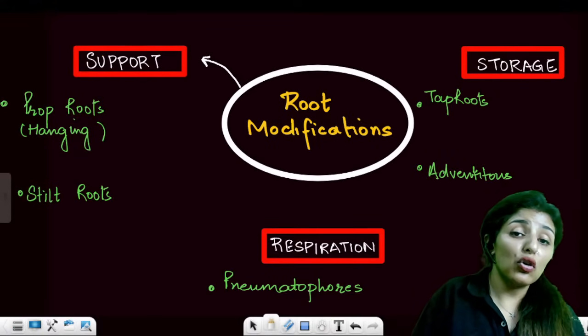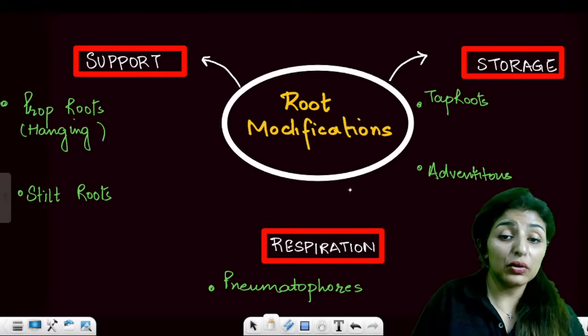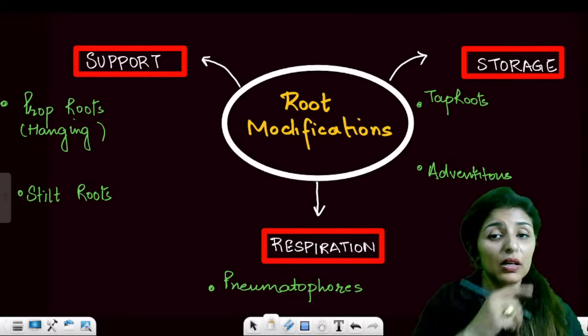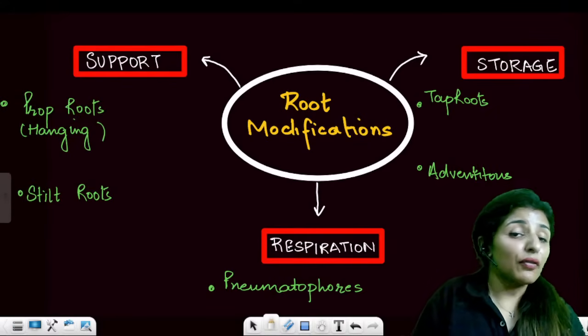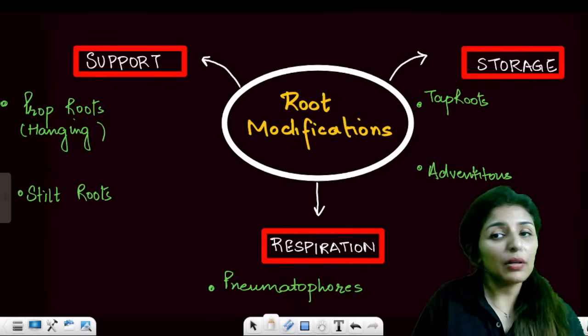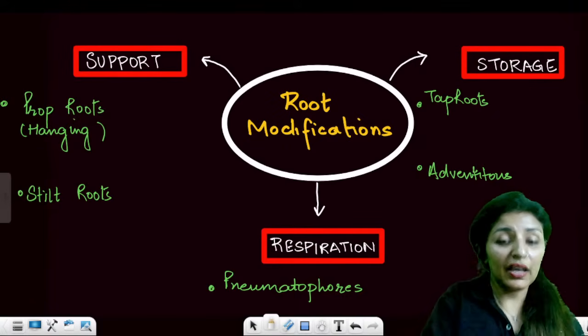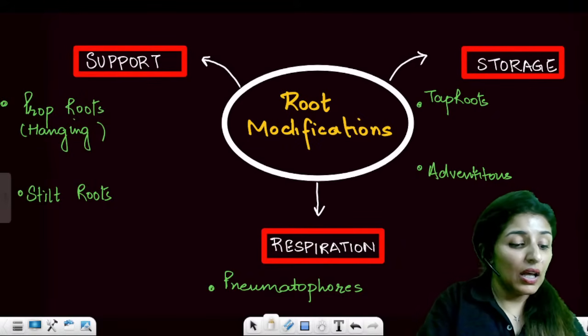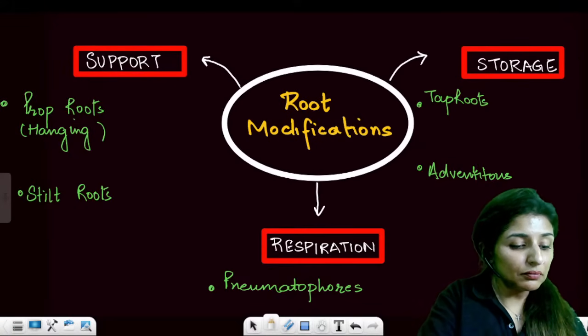Then moving on to the root modification. I've got many flowcharts for you so that things get easier to remember. There are three types of root modifications: one for support, second for storage, and then for respiration. Is this clear till now?